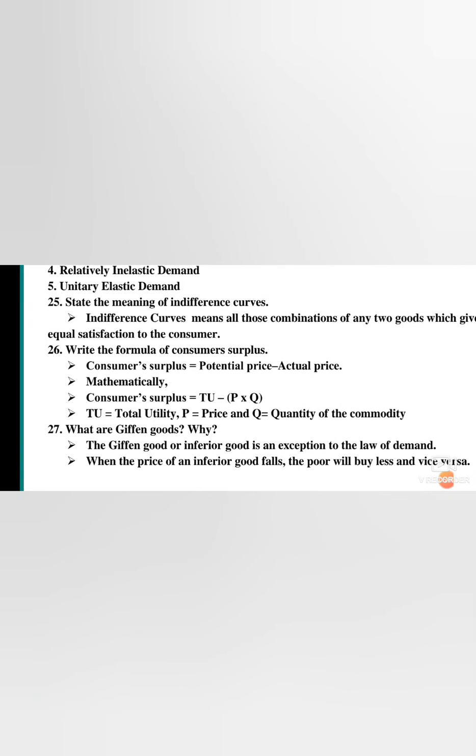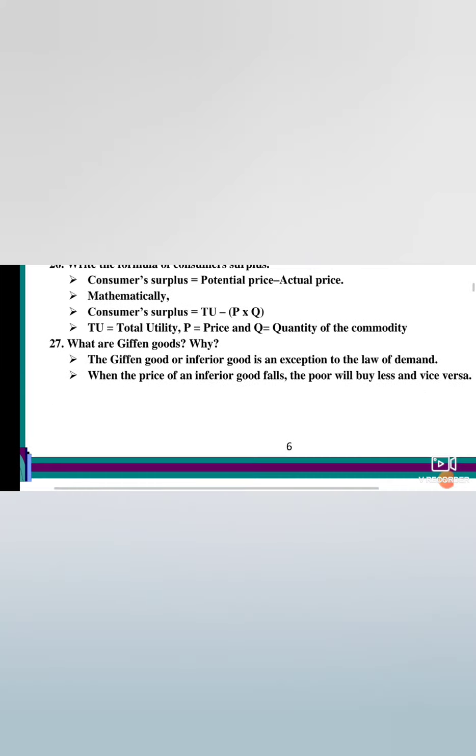What are Giffen goods? Giffen goods are inferior goods and an exception to the law of demand. When the price of an inferior good falls, the poor will buy less, and vice versa. That is, when the price is falling, what will happen? The people will get more and more goods, isn't it? For example, rice, ragi, wheat, all these things. When the price is going down, they will get more goods and they will save the rest for themselves.